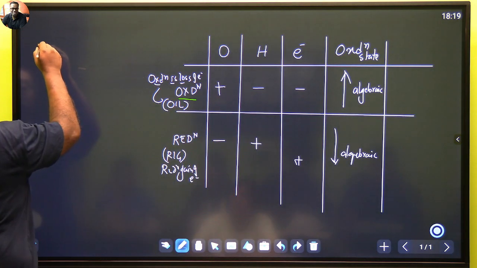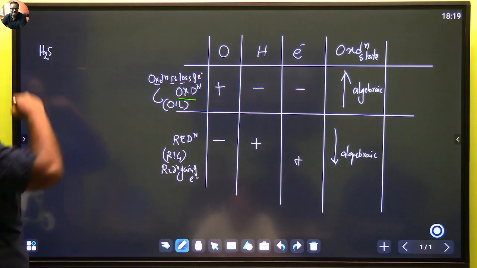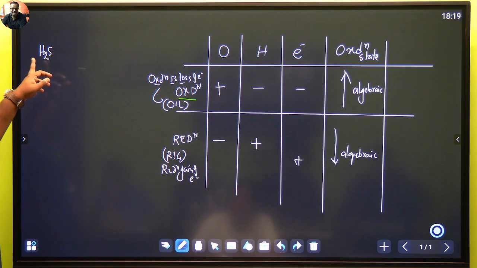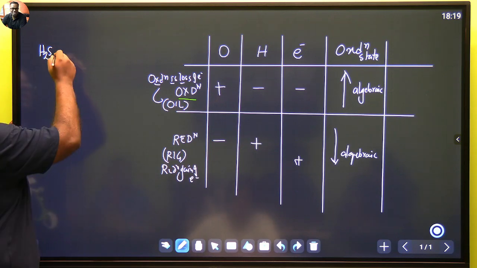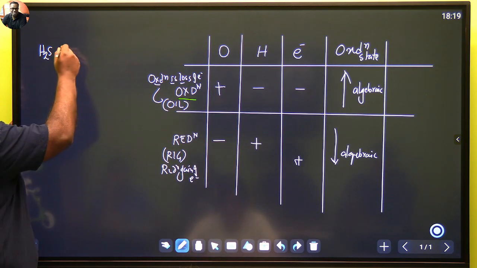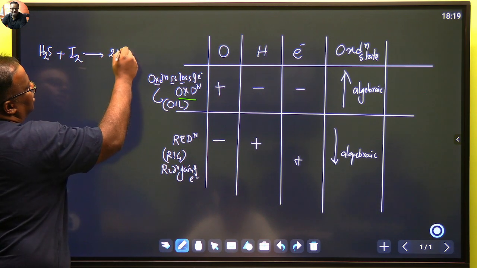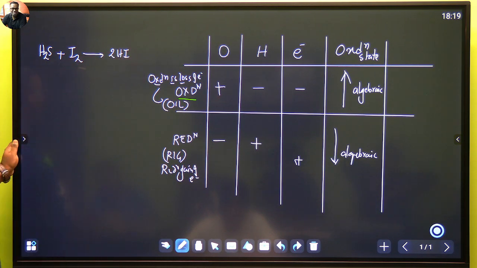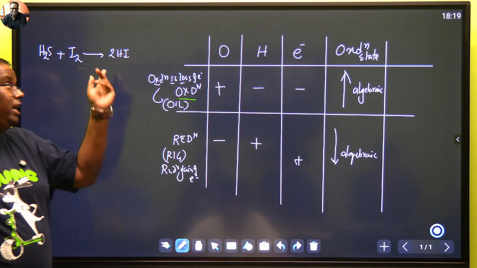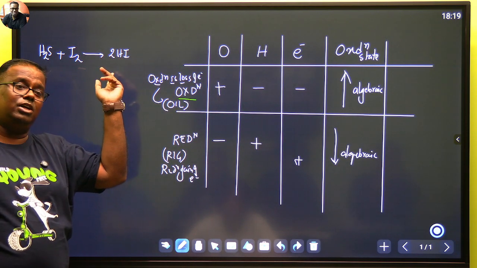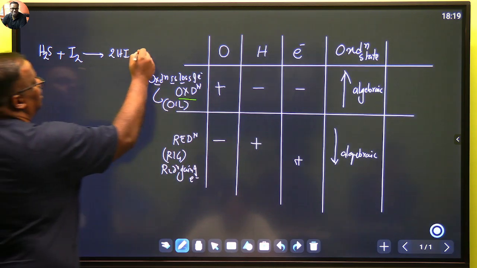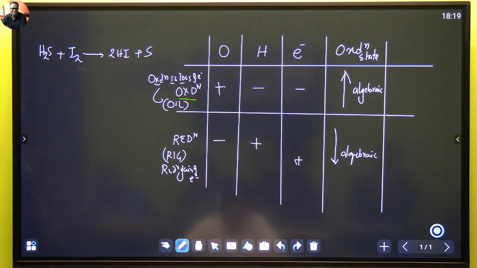H2S, hydrogen sulfide. What is the beauty of hydrogen sulfide? It smells like rotten eggs. It's a gas which has an odor, again another feature of a chemical reaction. Okay, H2S reacts with I2 and results in 2HI. What will be the name of HI? Hydrogen iodide. Iodine is alone. Hydrogen iodide plus S. Very stylish reaction. Do we see oxygen out here?